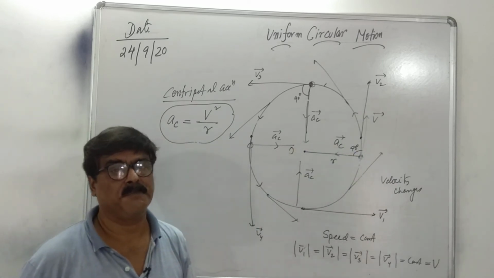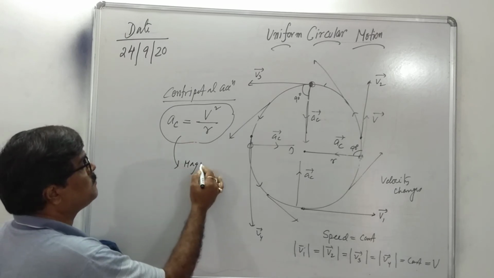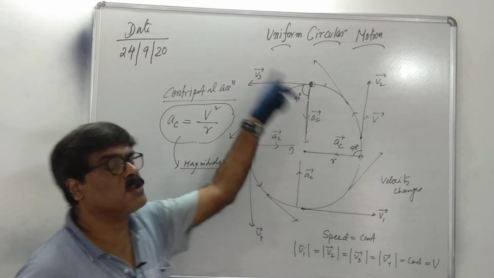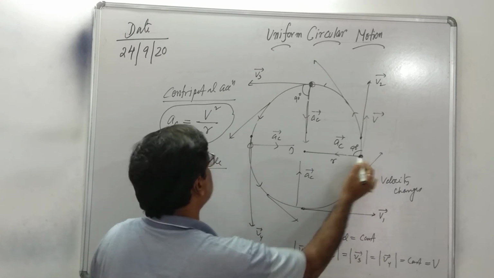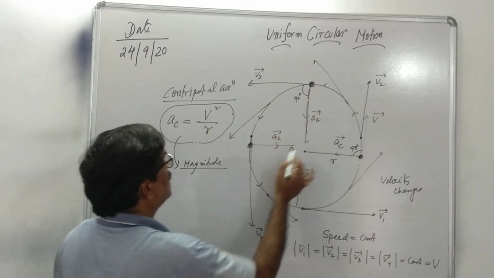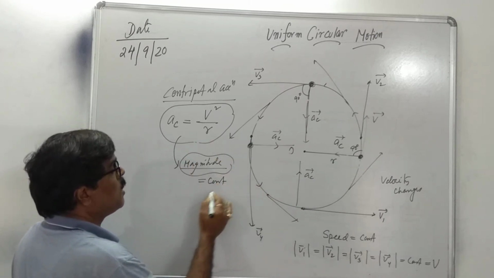Now we again see the magnitude of this acceleration is constant everywhere in the circular path. Here the magnitude of acceleration is this one, here also this one, here also this one. The magnitude of centripetal acceleration is constant. How much?